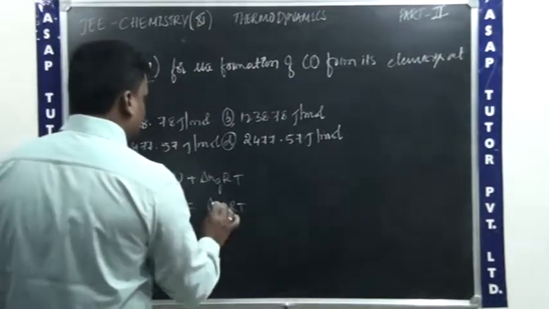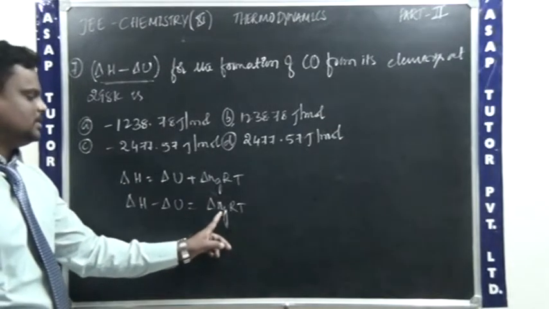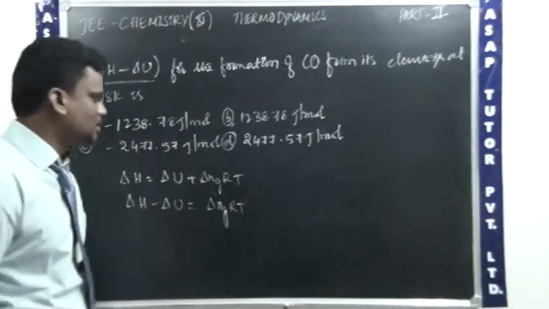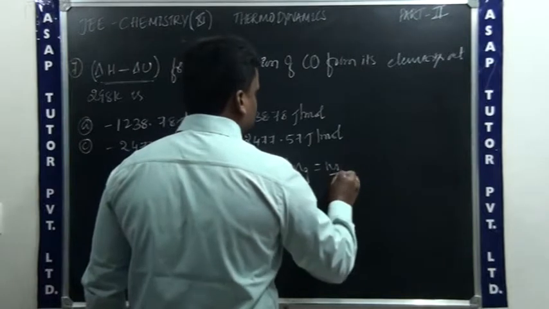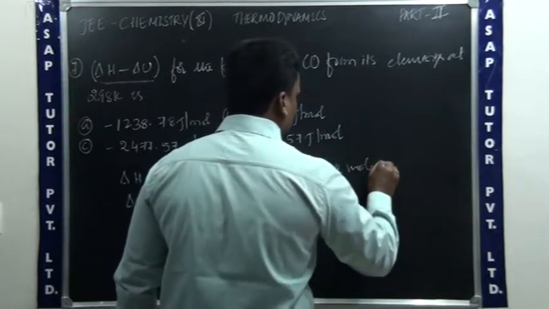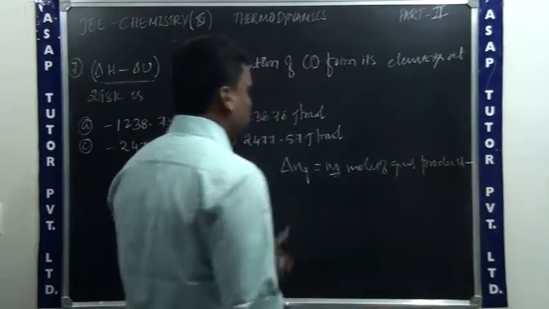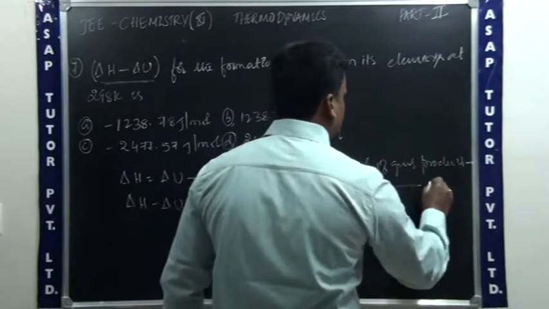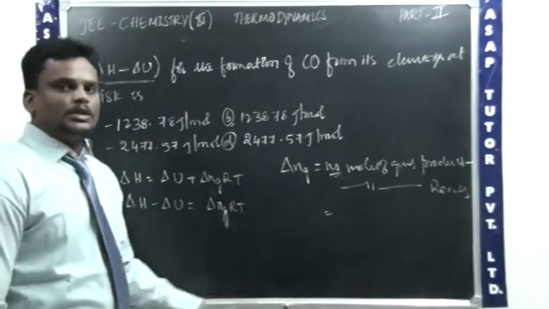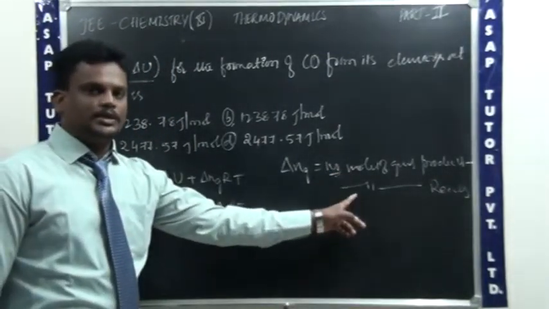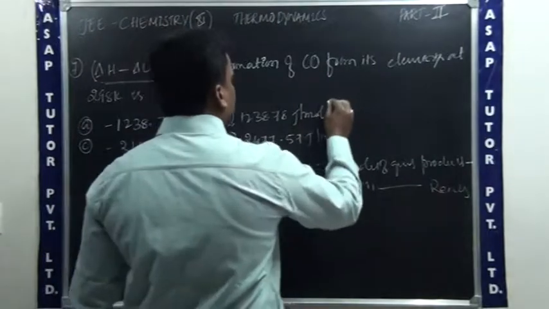Here delta Ng is the change in number of moles of gaseous reactants and products. Therefore delta Ng is equal to the number of moles of gaseous products minus the number of moles of gaseous reactants. To substitute values, first I need to write the equation for the formation of carbon monoxide.